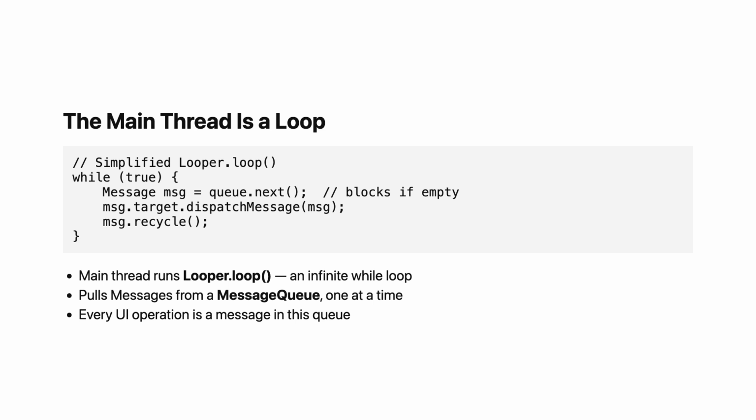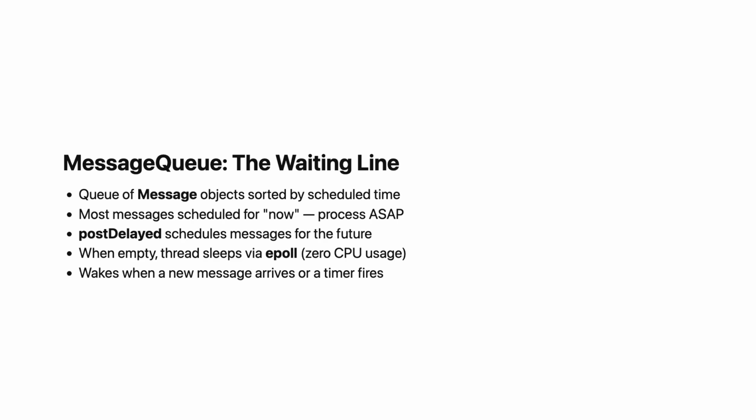The message queue is exactly what it sounds like, a queue of message objects waiting to be processed. But it is a bit more sophisticated than a simple list. Messages in the queue are sorted by their scheduled time. Most messages are scheduled for now, process me as soon as possible. But you can also schedule messages for the future. That is what handler.postDelayed does.